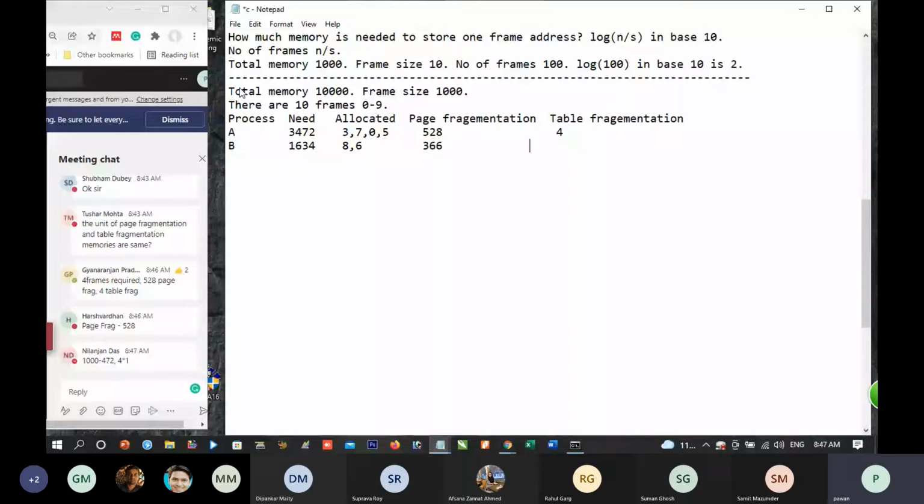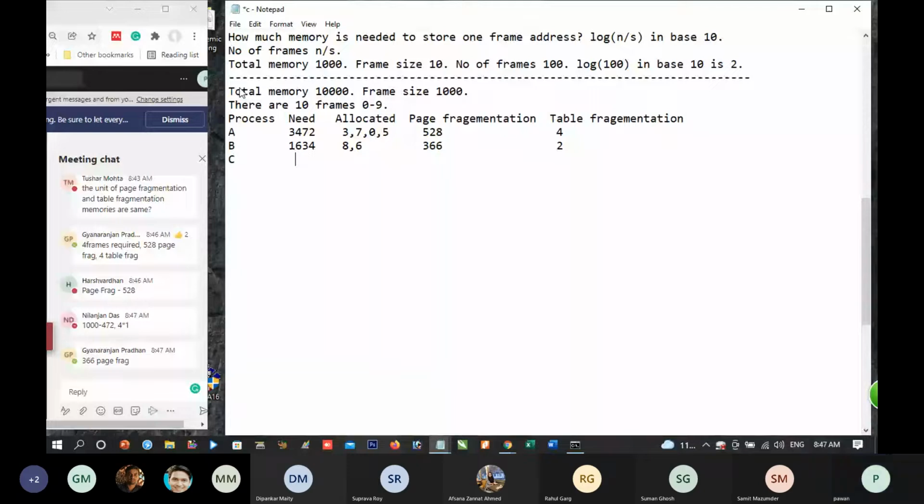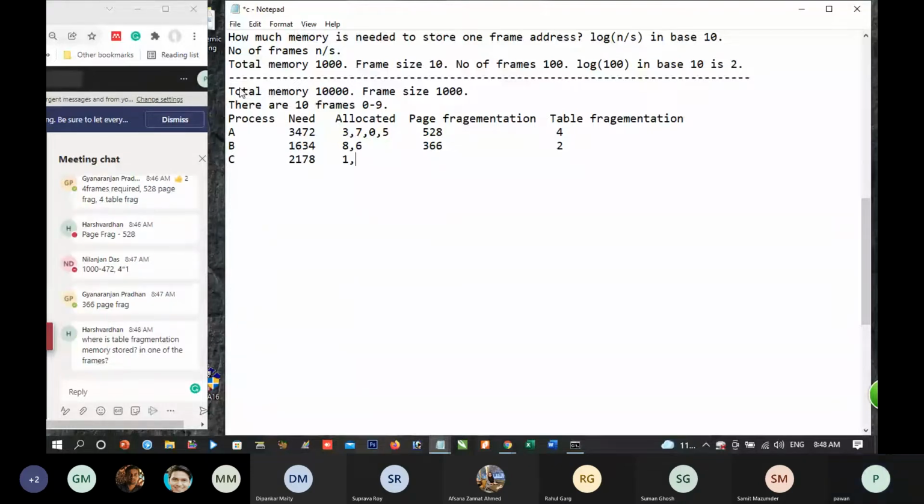A process C needs 2178 memory. Suppose it has been allotted frame number 1, 0, 0, 1, 2, 3, 4, 5, 6, 7, 8, 9. And there will be something like a page fragmentation, 1, 9, 2. Fine. What is inverted page table we are going to talk about?